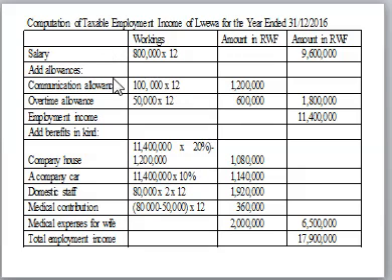We are looking at our cash benefit. Remember, we put our cash benefit in red. So we have the salary, we have the communication, we have the overtime. So you get our total cash benefits or our total employment income. Then we have the benefit in kind, which we put in yellow. We have the company house, we have the company car, we have the domestic employee, we have the medical contribution, we had the difference, the medical expenses for the wife, that is also considered. Then we get the total. Then we have the total employment income.